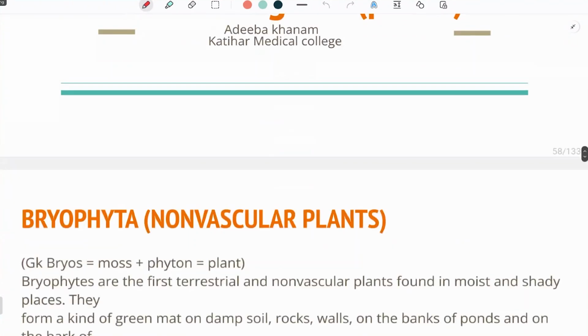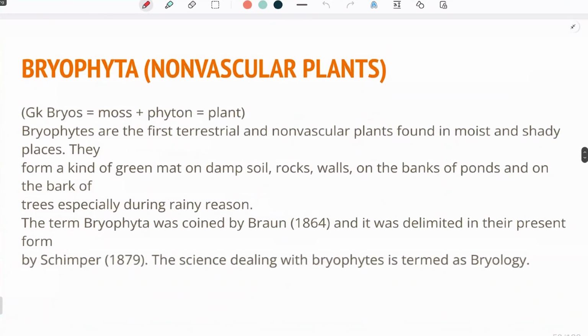So we will begin with bryophyta, which are non-vascular plants. We studied two types of plants, one which were vascular and one which were non-vascular. And in the non-vascular plants, the first one was the algae and the second one was bryophyta. After that, the vascular plants start. So the topic is bryophyta. Bryophyta is a Greek derived term which is made up of two terms, bryos and phyton. Bryos is moss and phyton is plant.